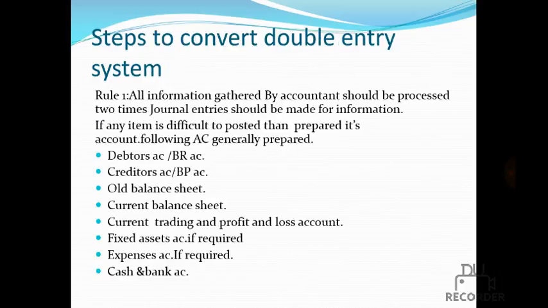7 rules. Step 2, convert to double entry system. We have 7 rules. First rule: all information gathered by the accountant should be processed two times. General entries should be made for the information. If any item is difficult to post, then prepare its account. The following accounts are generally prepared.